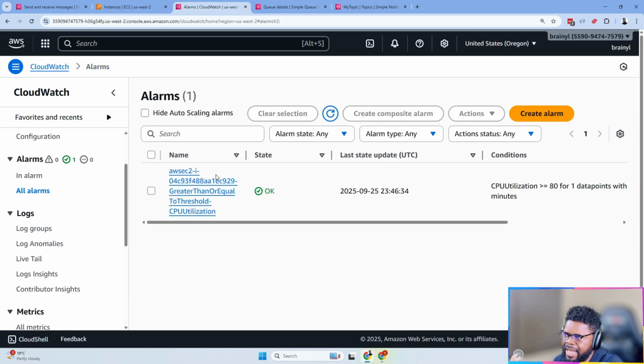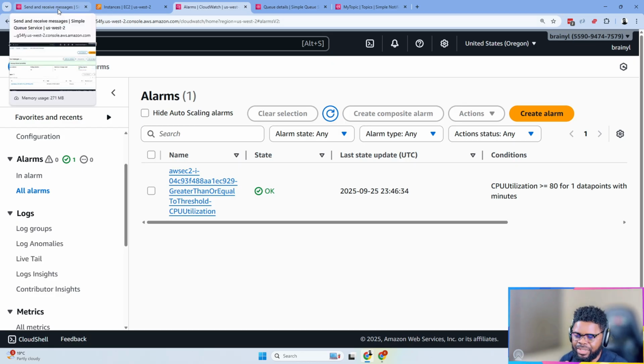It's still gone to OK state. So what I want to do is, and watch how I'm testing the systems in isolation. I created a queue. I was able to send a message to it and read the message. That was done. I created an SNS topic. I integrated both of them, right? Because I know a queue can subscribe to an SNS topic. And I was able to even publish a message to the SNS topic, and I was able to confirm that the message is in the queue, right?